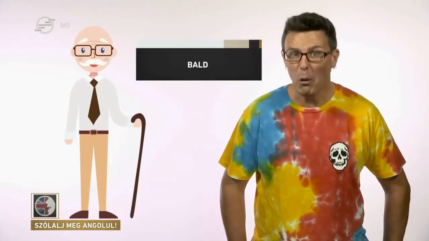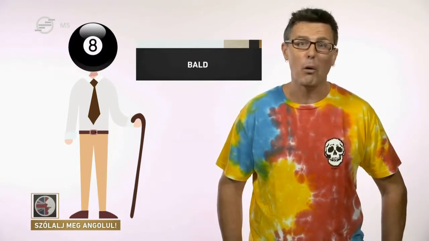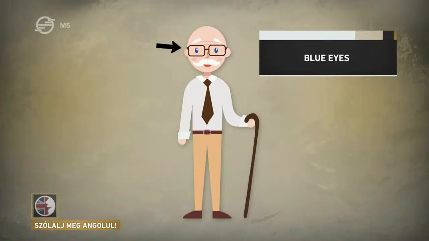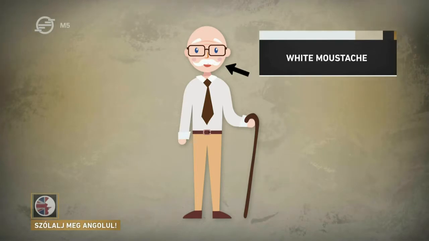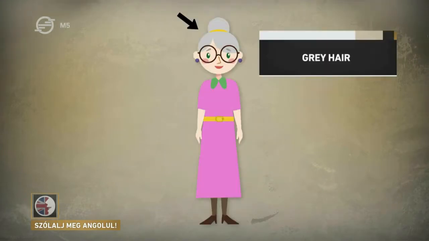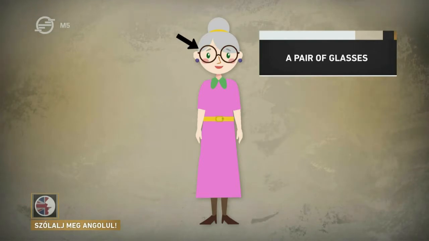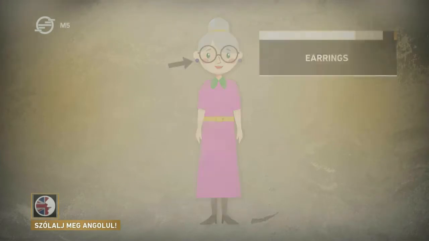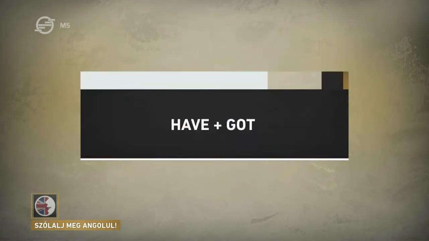Last lesson, we learned that Geoffrey has no hair. He's bald. He's as bald as a billiard ball. Geoffrey's eyes are blue. Geoffrey's got a white moustache and a walking stick. Geoffrey wears glasses. Geoffrey's wife, Holly, has got grey hair. She also wears glasses. Holly's got green eyes. Holly's also got earrings. When we described Geoffrey and Holly, we used have plus got to indicate possession, to talk about things that belong to Geoffrey and Holly.